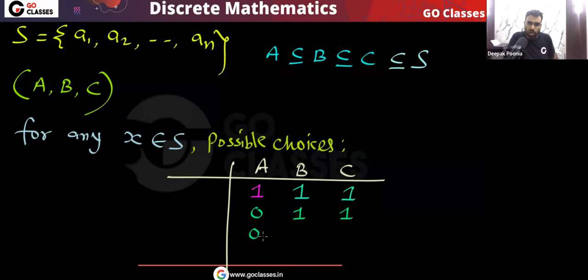This element X does not belong to A. This does not belong to B. Yes, this belongs to C. That is fine. This is allowed. Yes or no? And you can see this element X does not belong to any of them. That is also allowed. Very simple.